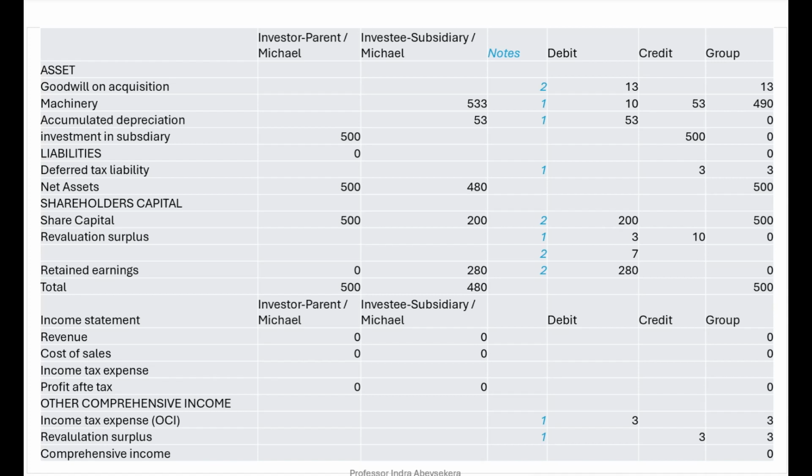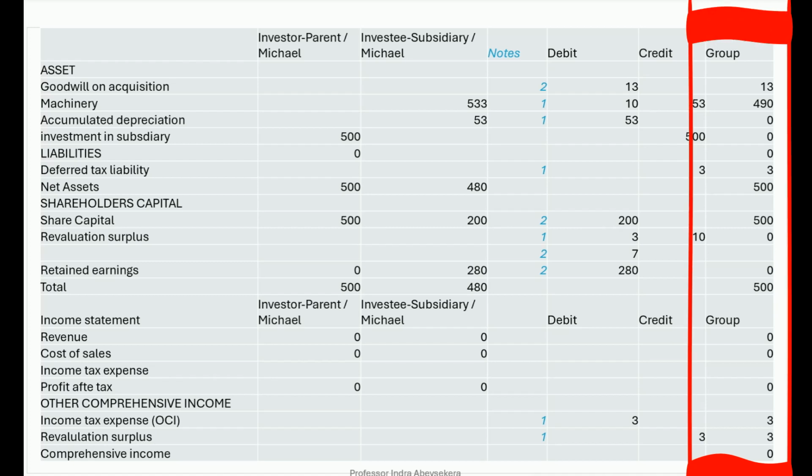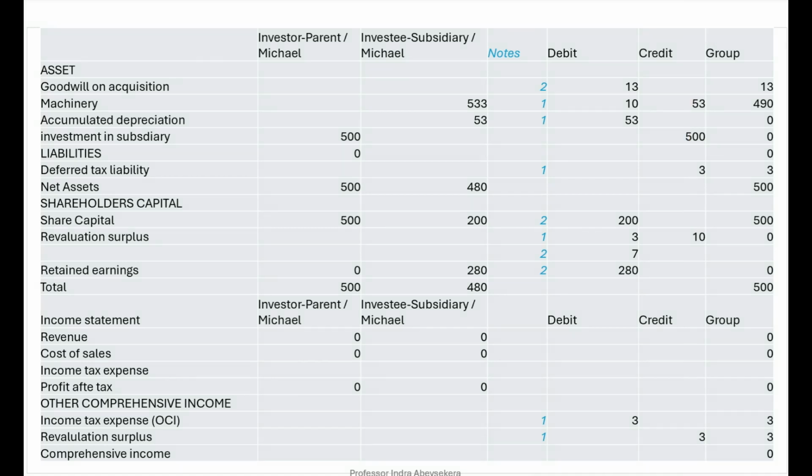Once we have entered them in the adjustment columns of debit and credit, we can now combine the two businesses along with the adjustment columns numbers. When we combine, we come up with machinery, the revalued amount of 490 million. Now we can combine the two businesses, Michael parent and Michael subsidiary.